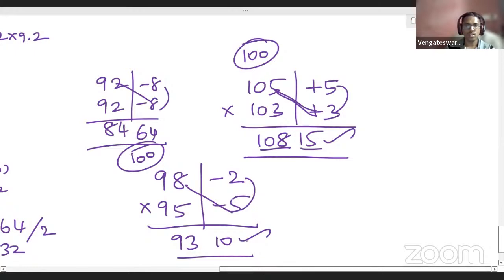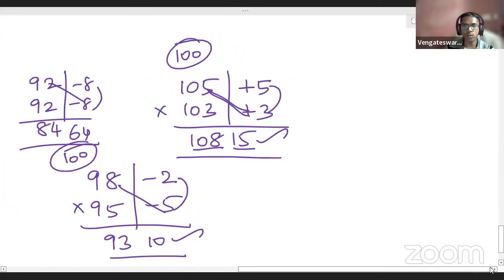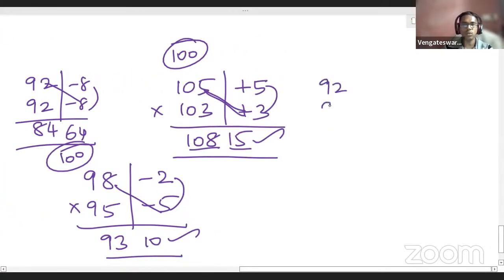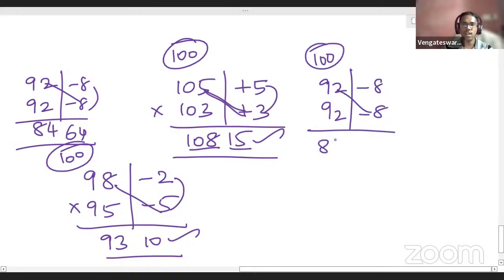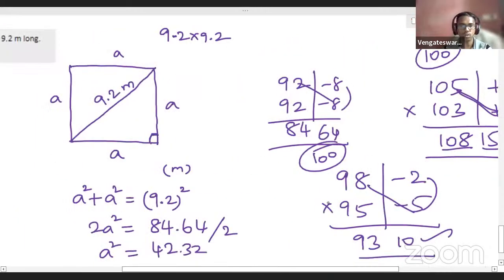Understand? The same technique is what I applied here also. Because here we want to multiply 9.2 into 9.2, right? I took them as 92 into 92. Both of them are close to 100. This is also minus 8, this is also minus 8. First step, what did I do? 92 minus 8 is 84. 8 8s are 64. That's all: 8464. I have to keep two decimal places, so 84.64 is my answer. That's what I put here.